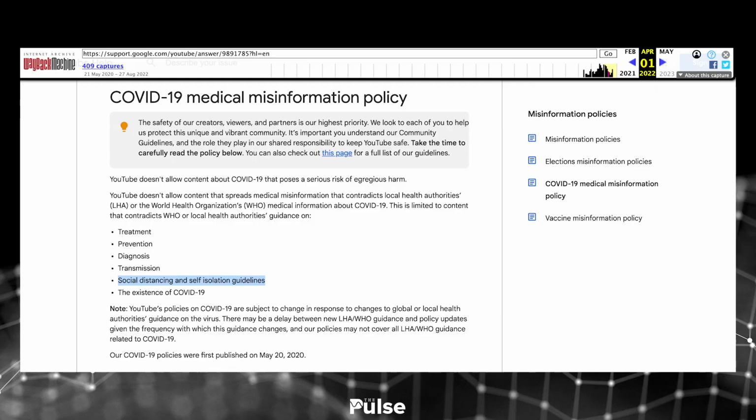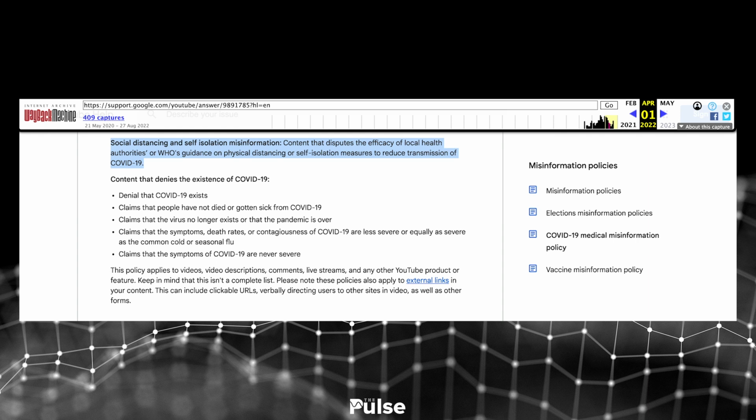You'll notice right off the top when we go to the archive here that it used to say, in one of these bullet points, social distancing and self-isolation guidelines. So YouTube has removed this particular bullet point, basically stating that this is no longer something that we're going to be tackling misinformation about. What it used to say in the archive here, throughout the list of things they were going to go after, was social distancing and self-isolation misinformation: content that disputes the efficacy of local health authorities or WHO's guidance on physical distancing or self-isolation measures to reduce transmission of COVID-19.